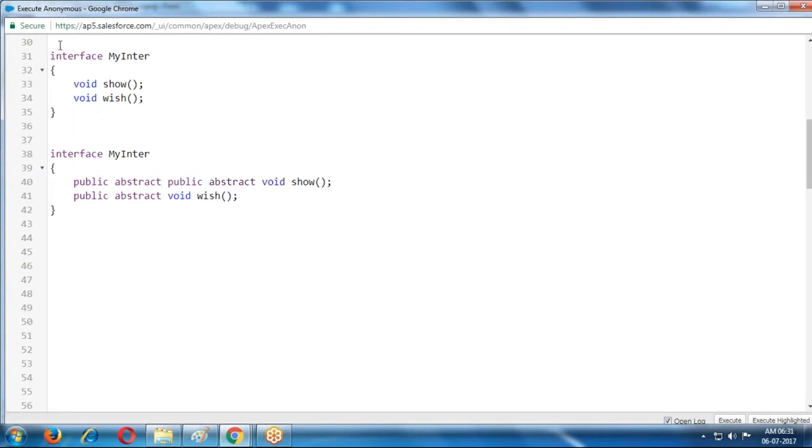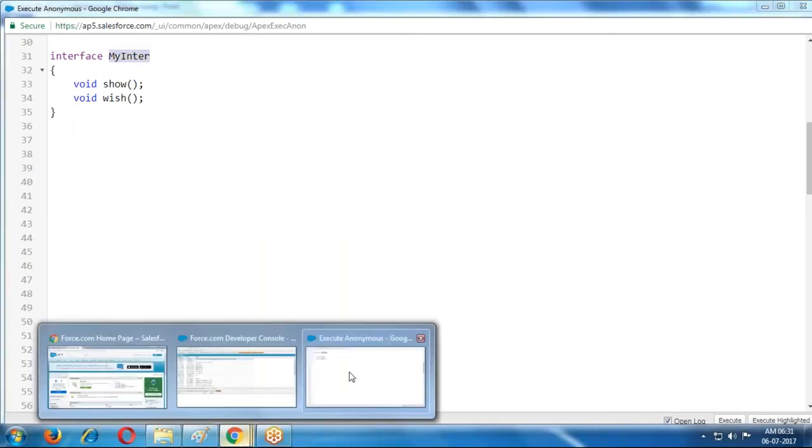By default it is public and abstract, so that's the reason we never provide them here. So how do we create these interfaces in Apex classes?